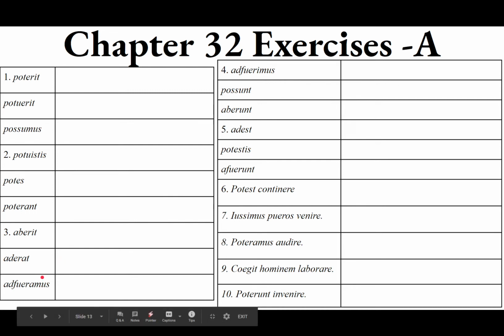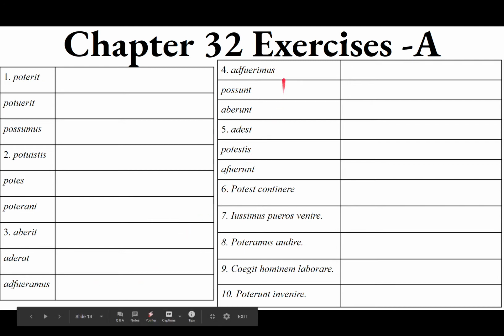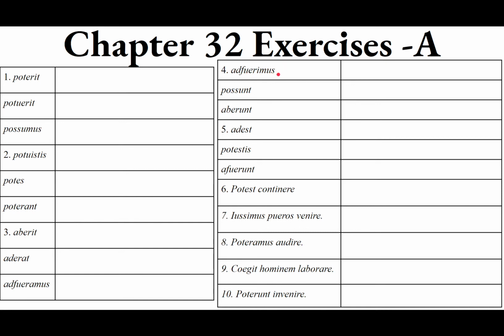Adfueramus, you should be able to see the perfect stem adfu and then the pluperfect eramus. We had been present. We had been at hand. Adfuerimus, it's adfu, perfect stem, erimus, future perfect, first person plural. So we will have been present. We will have been at hand. We will have been near.